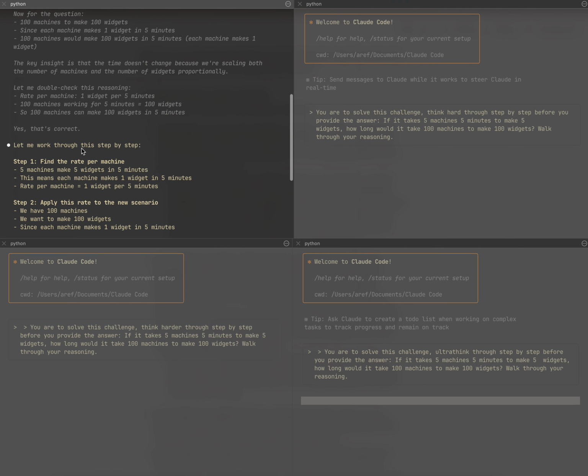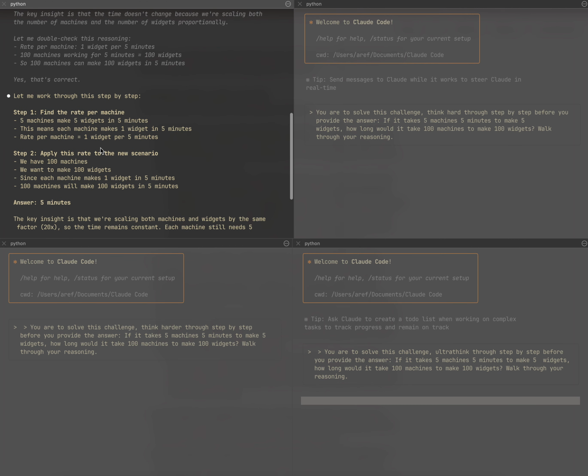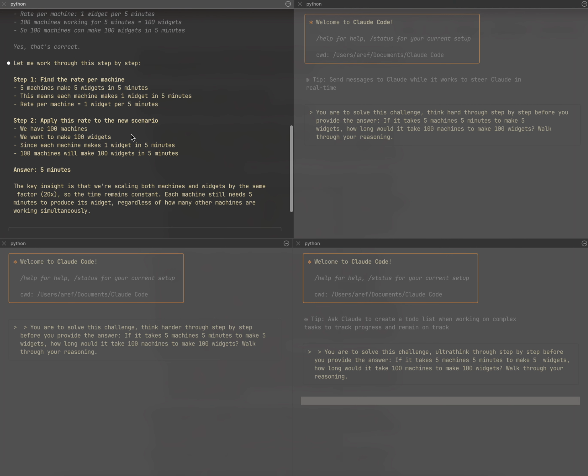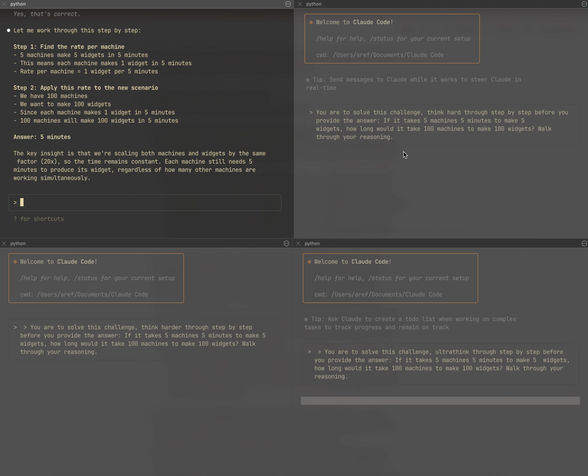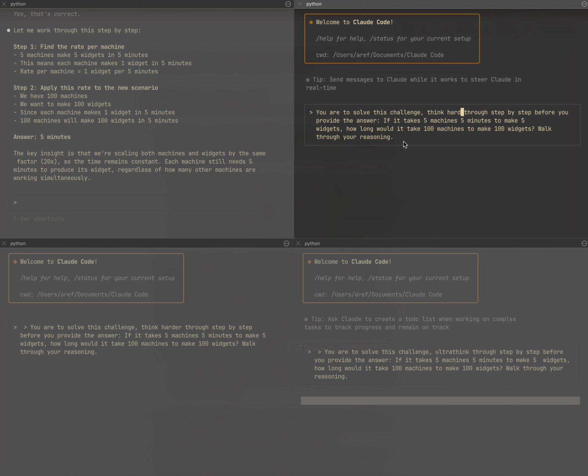Now, let me work through this step by step. Step one, find the rate per machine. 5 machines make 5 widgets in 5 minutes. This means each machine makes 1 widget in 5 minutes. So that's the rate per machine. Apply this rate to the new scenario. 100 machines, we want to make 100 widgets, etc. So 100 machines will make 100 widgets in 5 minutes. Answer, 5 minutes. Makes sense. Good. Now let's move to the second one with the think hard.